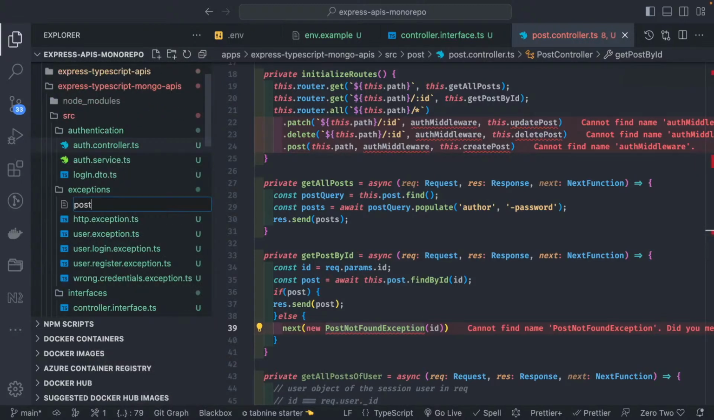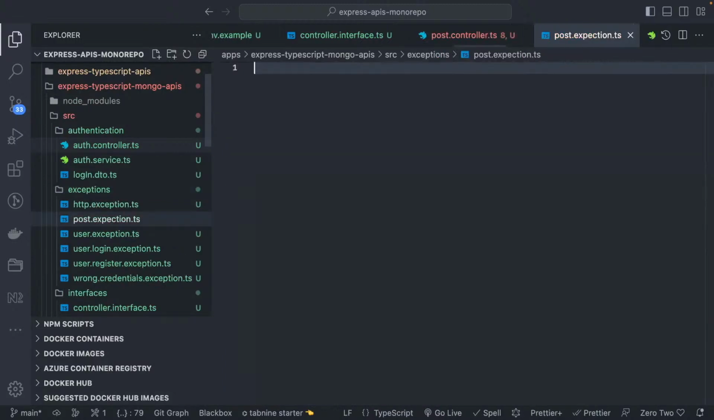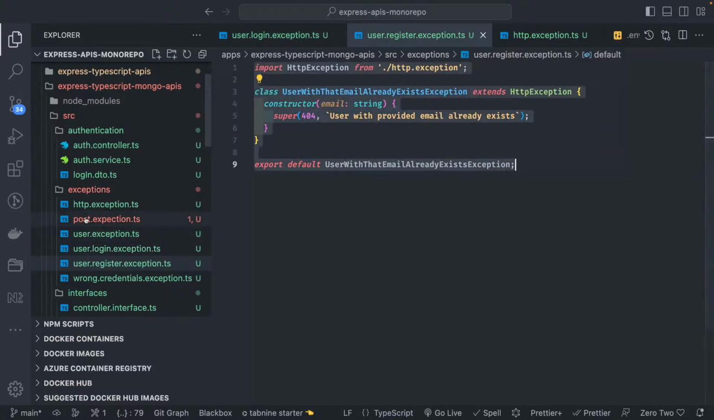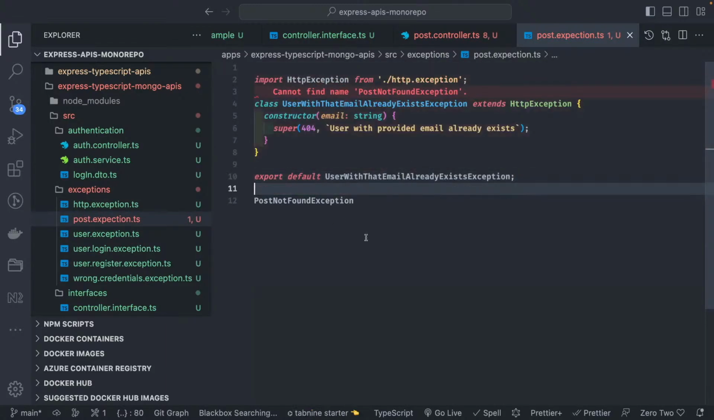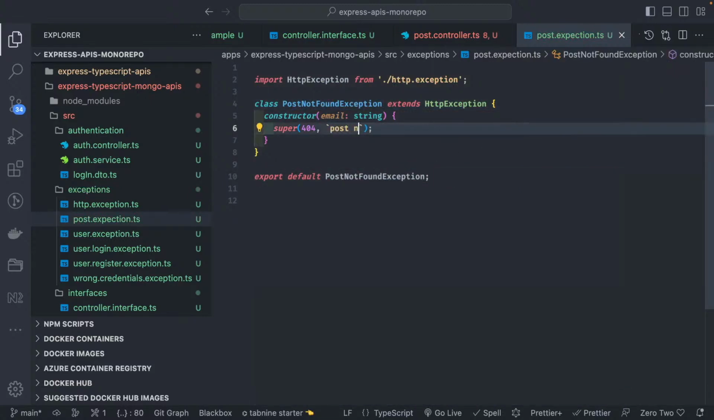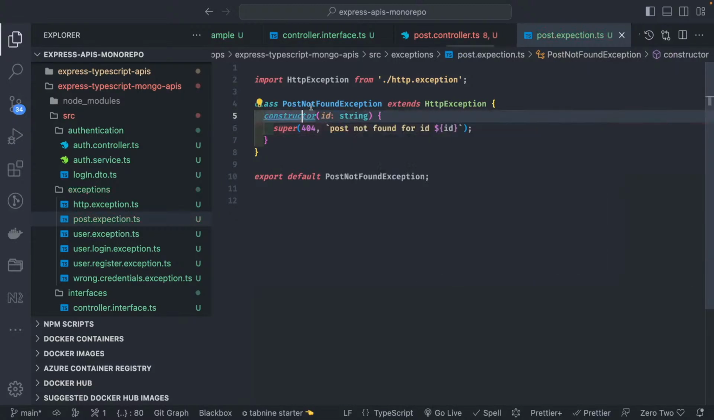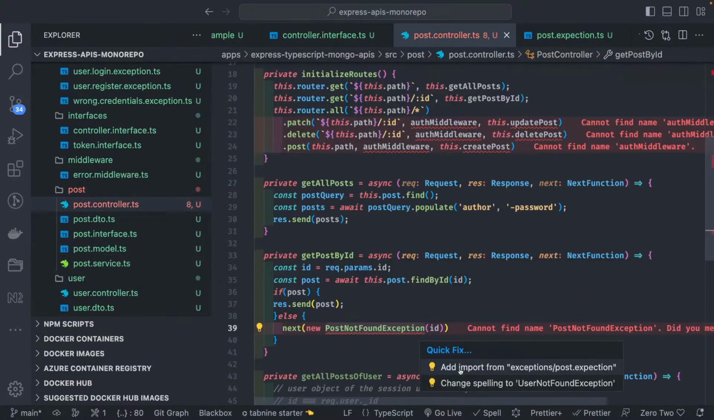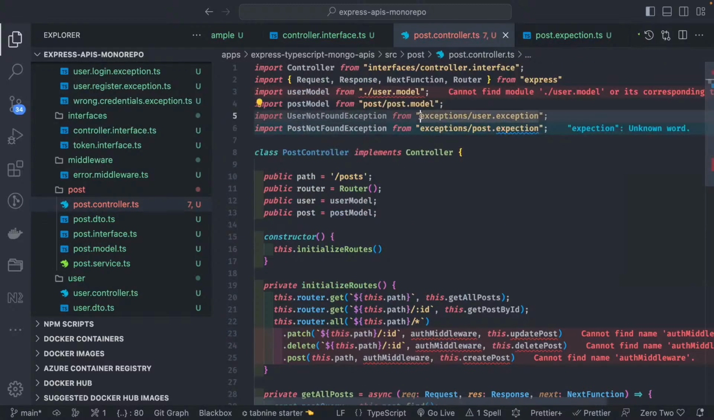I can just say post dot exception dot ts. This is the name. I think we can just copy any of the existing ones, and I will say post not found exception. This is again 404, and I will say post not found for ID. We will be passing the ID as a string, and this is post not found exception. I will be importing this post not found exception, and these are not being imported correctly. You need to fix the path of the import.